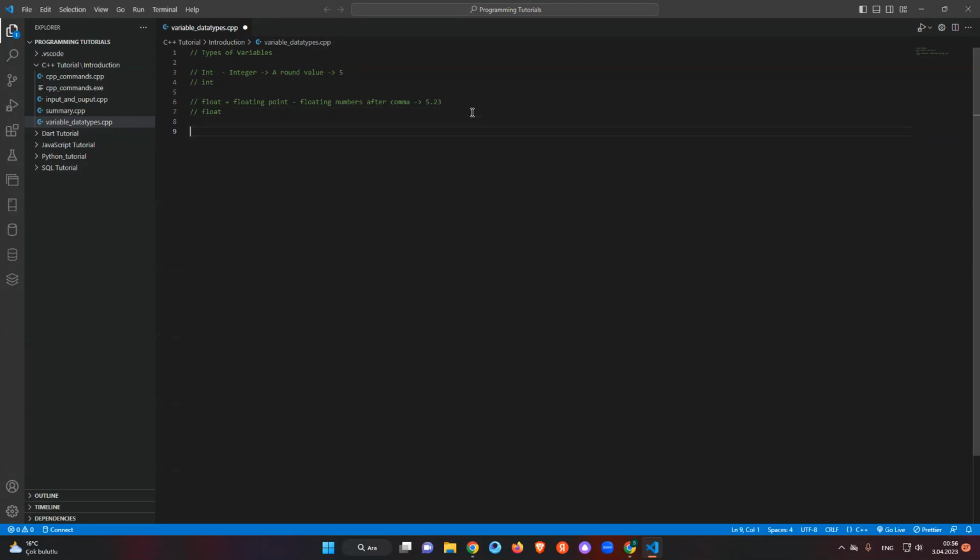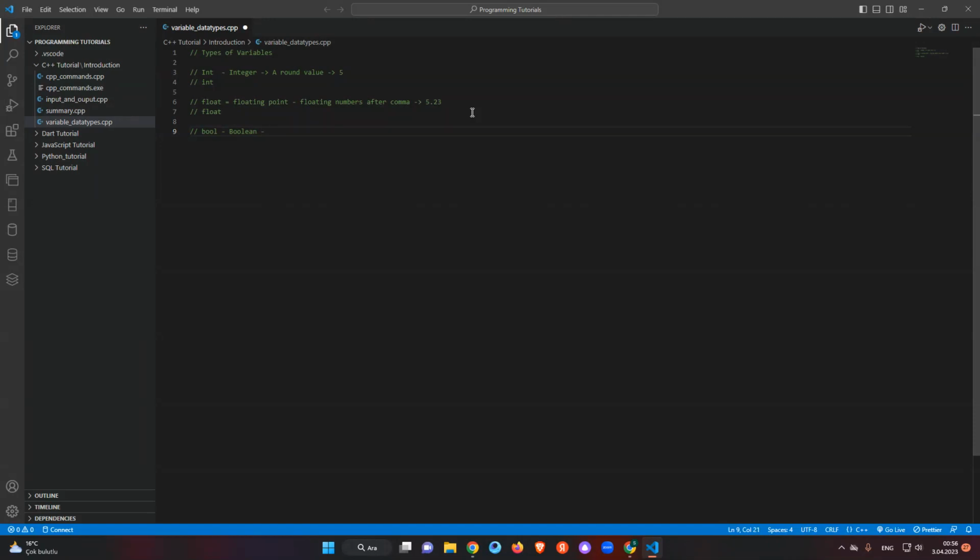Another one is boolean, bool. Let's write it in a comment: boolean.